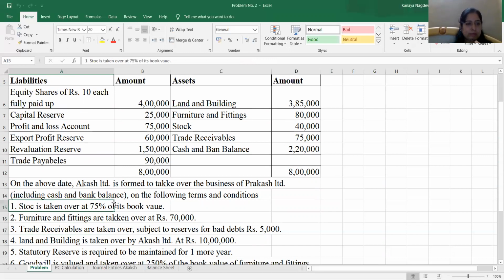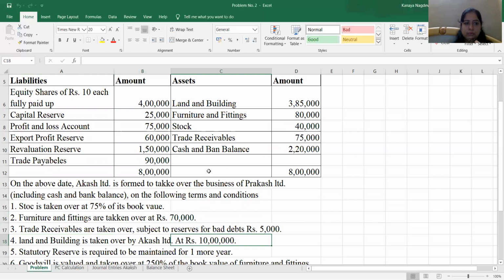Stock is taken over at 75% of book value. So for stock we will write 40,000 into 75%. At that figure, that is 30,000, the stock is taken over. Furniture and fittings, you can see 70,000. The figure is already given, the taken over amount. Trade receivables are taken over subject to reserve for bad debts of 5,000. So 5,000 RDD we are supposed to provide on debtors. Land and building is taken over at 10 lakh. So the land and building figure is given that it is taken over at 10 lakh.